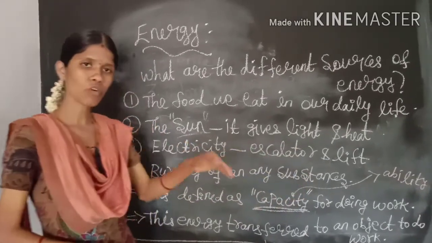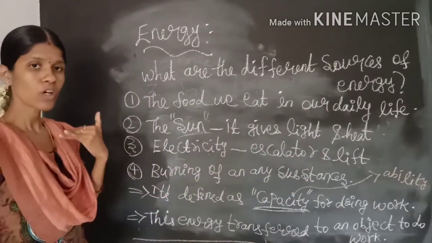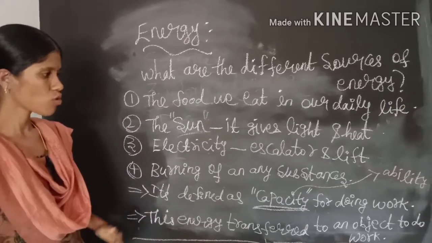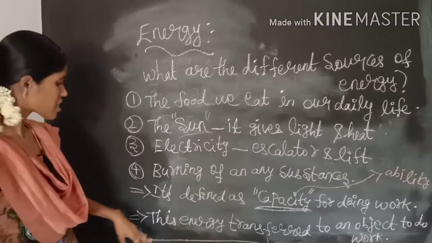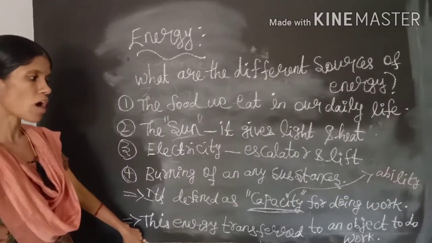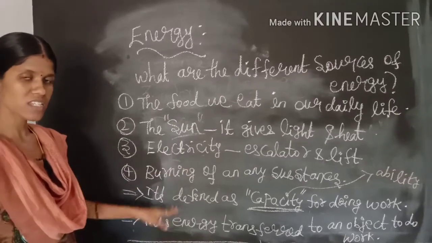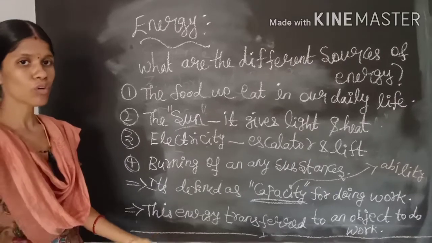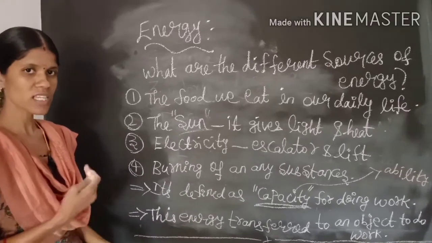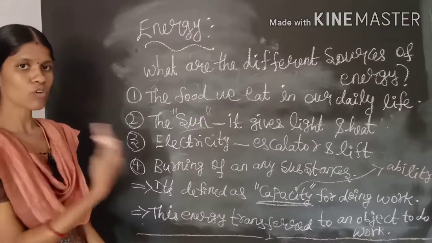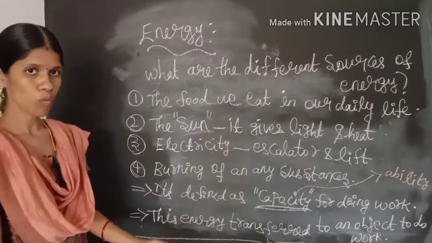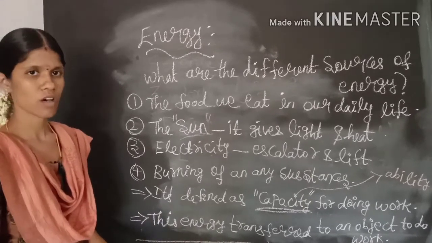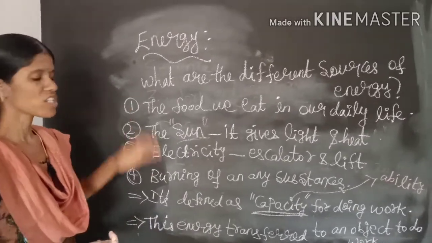How much capacity we have to do work is known as energy. This energy is transferred from ourselves to objects to do work. So that is known as energy.